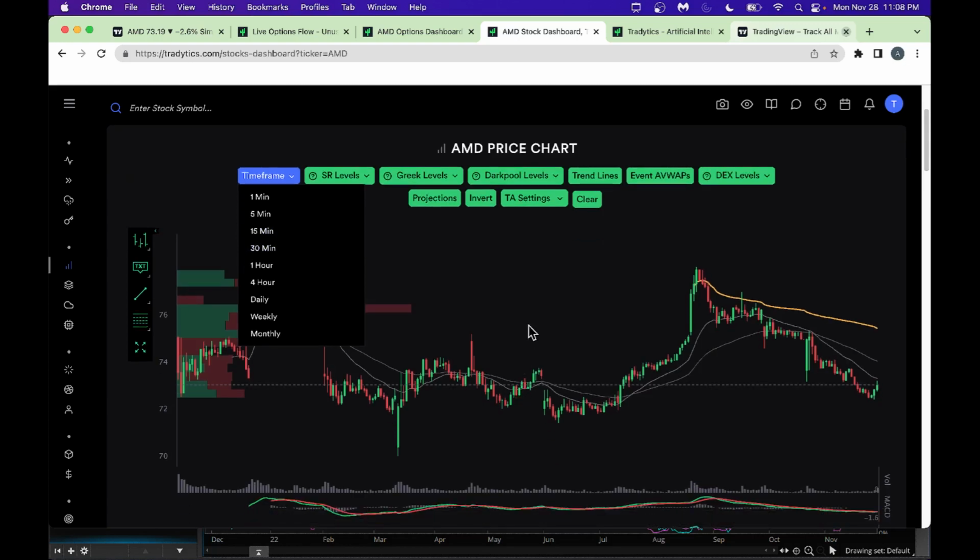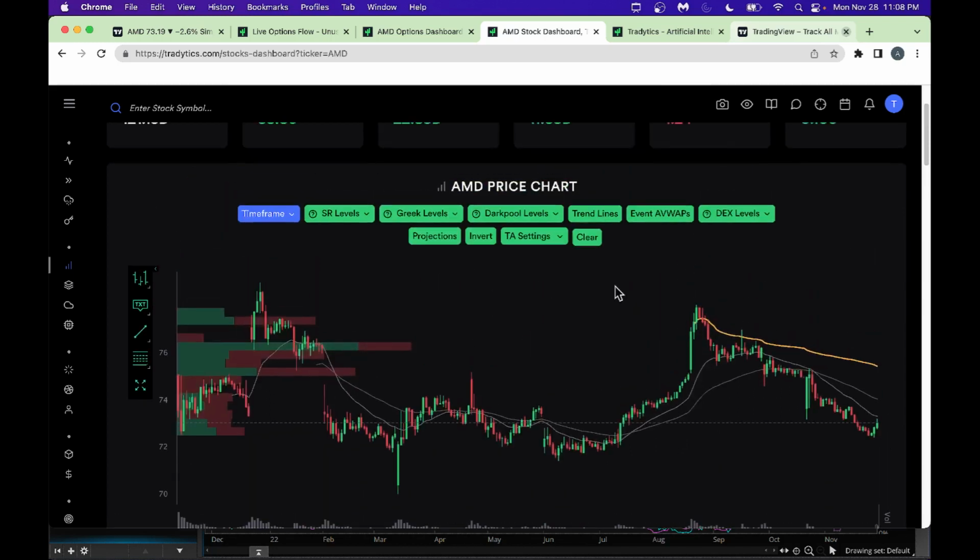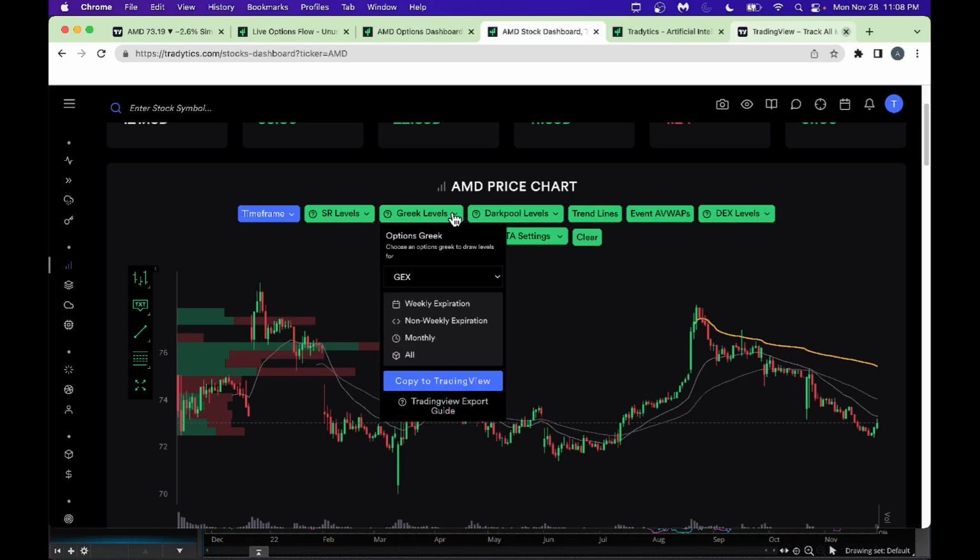And then what we can do is, look, we got all the way from 15th of November till 28th, about 10 days or so. And then you can go into the Greek levels here. My favorite Greek level is GEX, which is gamma exposure. You can say all, and just wait a couple minutes. It will draw those gamma exposure lines here.